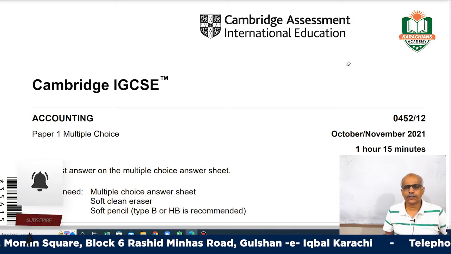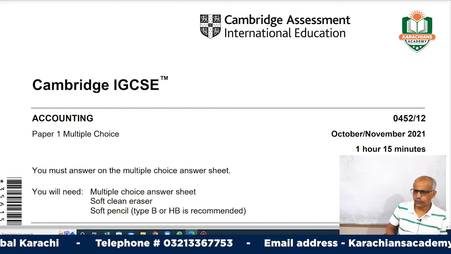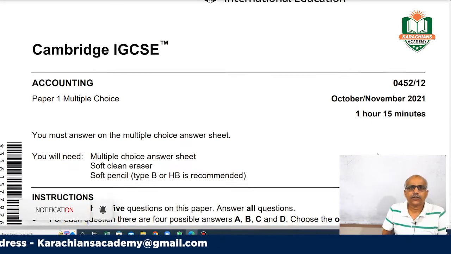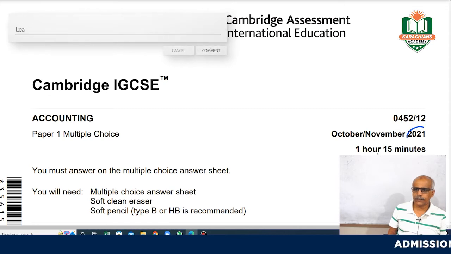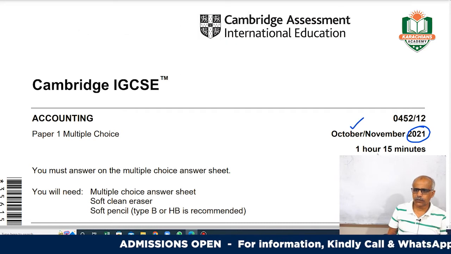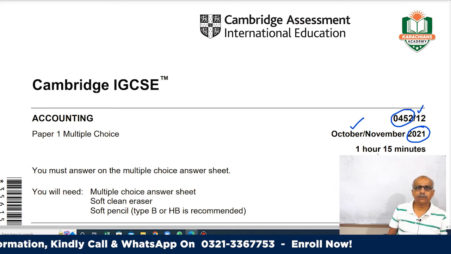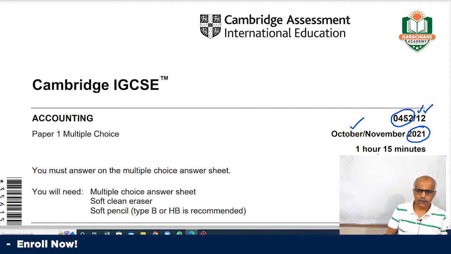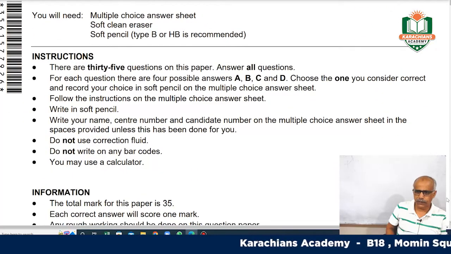So we were doing IGCSE past papers, right? CIE IGCSE past papers. Today we have selected the IGCSE past paper of the year 2021, and its attempt October November. The paper is 0452, Paper 1, MCQ-based questions, and its variant 2, right? So this is the paper of multiple choice questions.